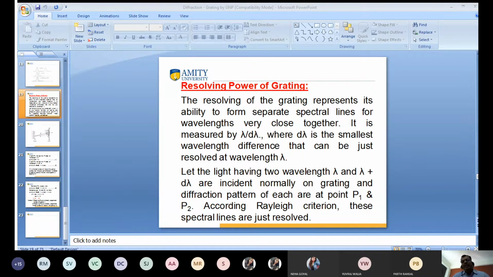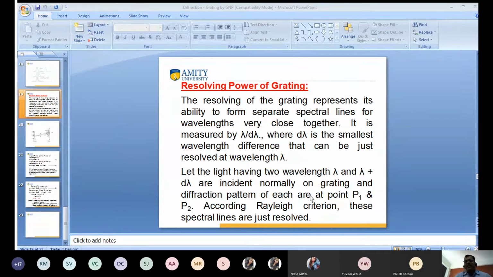So now I want to consider a light wave having two wavelengths. Suppose this is lambda and lambda plus d lambda. What is d lambda? D lambda is a very small difference of wavelength. You can't see it with simple eyes. So we have taken a light wave having two close wavelengths, lambda and lambda plus d lambda, where d lambda means a very small difference of wavelength, incident normally on the grating.